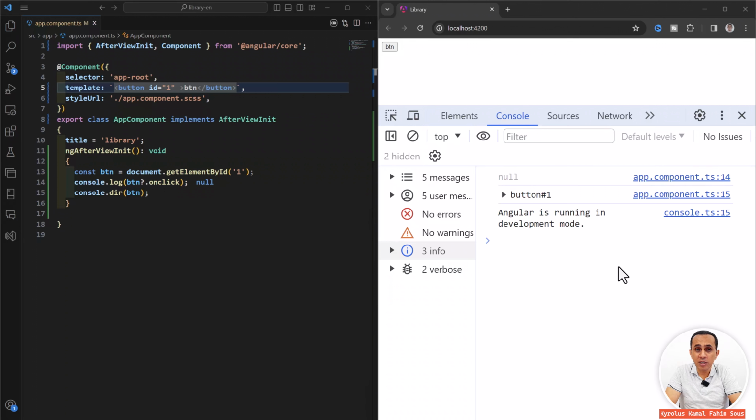In this video, I will talk about event binding. We are still talking about data binding, and we have finished talking about one-way binding in the last video. And now we will talk about the second type, which is event binding. We can consider event binding as a one-way binding, but from template to the class.